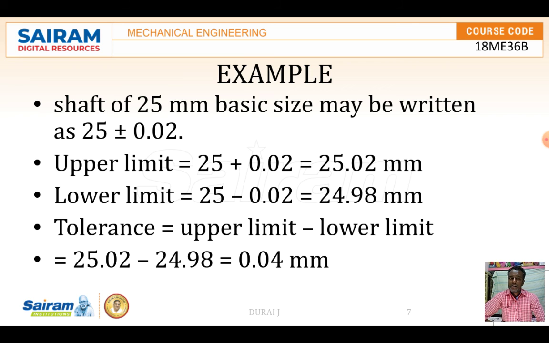This tolerance is not only in the form 25 plus or minus 0.02; sometimes it becomes 25 plus 0.01 to 25 plus 0.02, or 25 minus 0.01 to 25 minus 0.02. It can take place like this also. Those things we are going to discuss in the coming chapters.